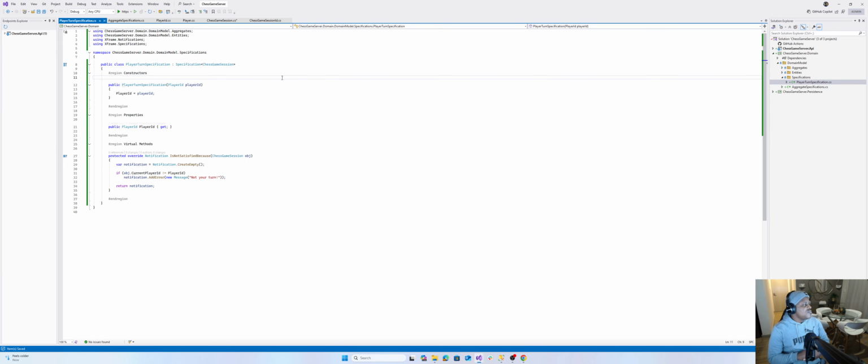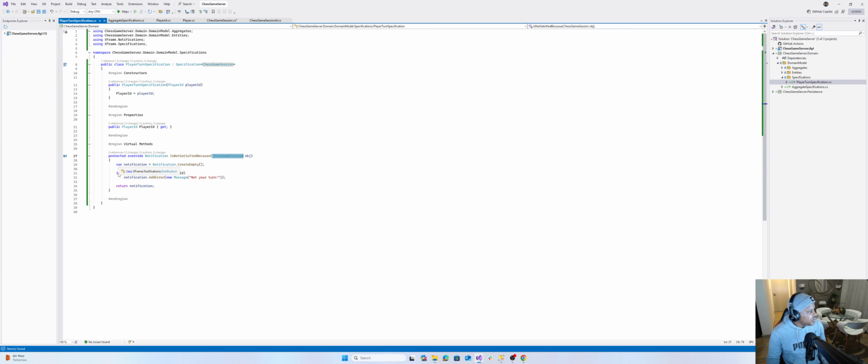So this is the rule I created, one of the many rules that we're yet to add, which is player turn specification. Player turn specification takes in a player ID. Once we have the player ID, we compare it against the chess game session.